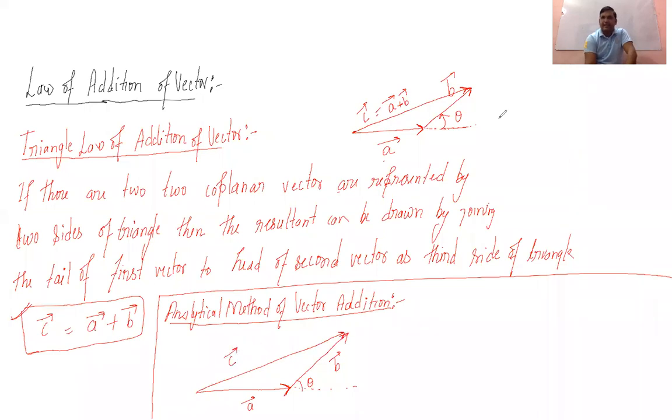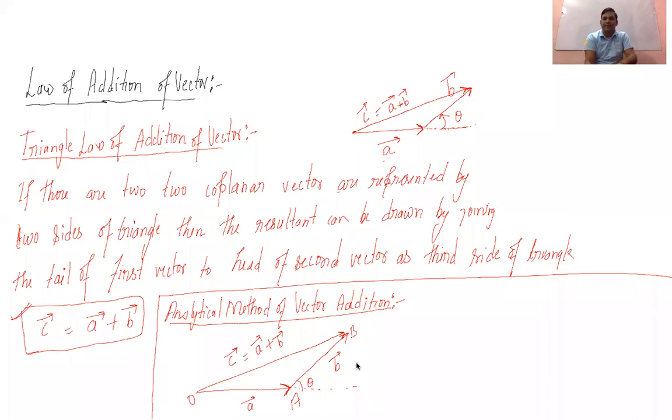Then this C vector can be written as A vector plus B vector. Now we have to mark the point O, and this is A, and this is your B. So this is point O, this is A and this is B.